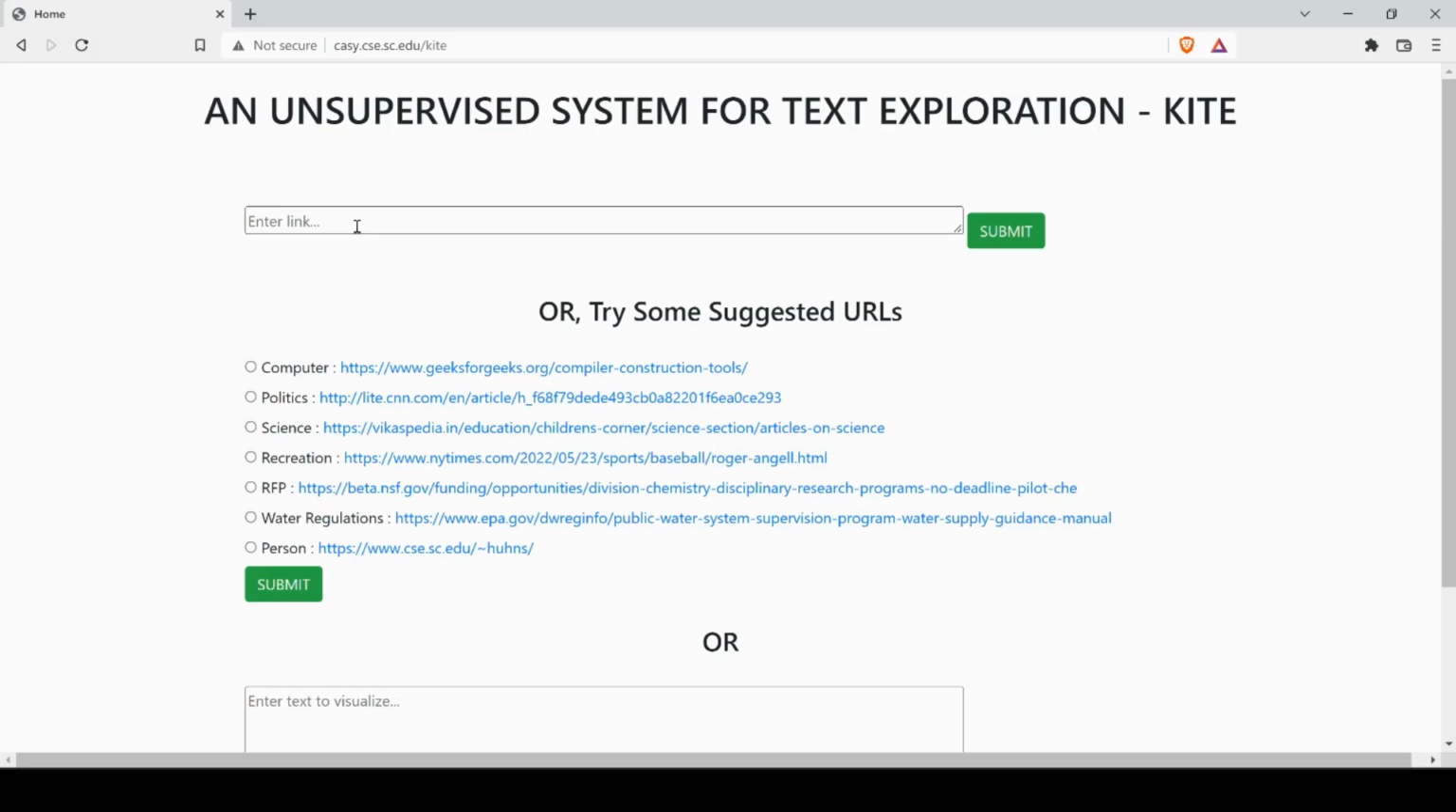A Kite user can enter any document's link, URL, provide text or try one of the suggested URLs from a variety of domains. Kite is globally available through this link to all users worldwide.